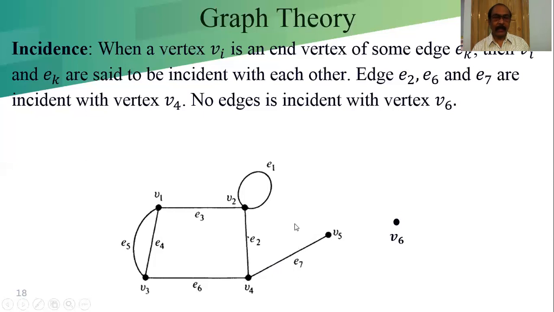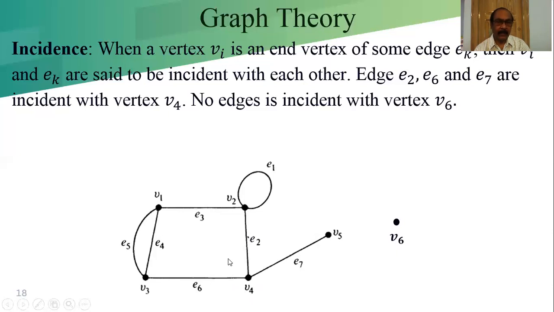Next we learn adjacency, and the term incident with respect to the edge E7. If we see edges E2, E6, and E7, they are incident with the vertex V4. If we consider the vertex V4, edge E2 is incident to V4, E6 is incident to V4, and E7 is incident to V4. So we can say E2, E6, E7 are incident with the vertex V4.